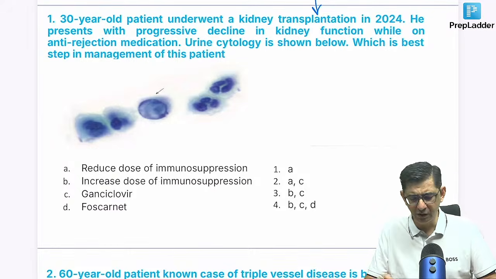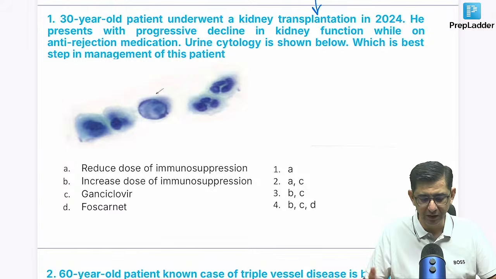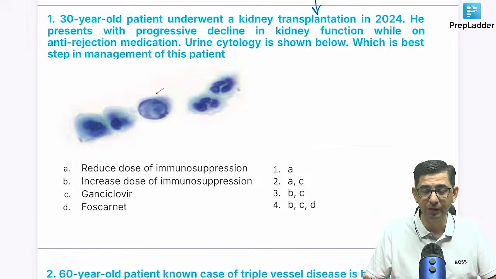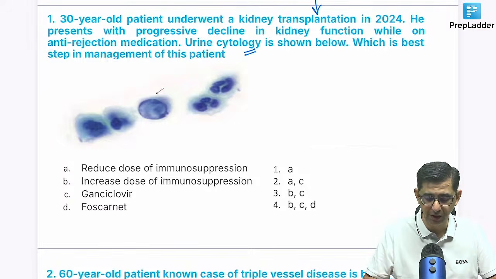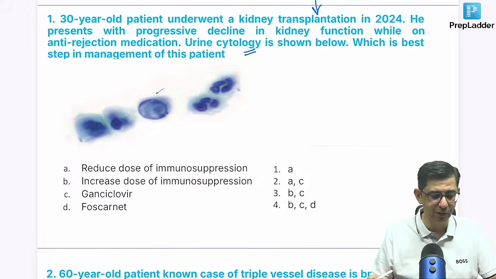The patient is on anti-rejection medicine. Initially I'm thinking this could be an opportunistic infection developing. Considering the urine cytology is given here, you can comment on what would be the most appropriate step for management of this patient.